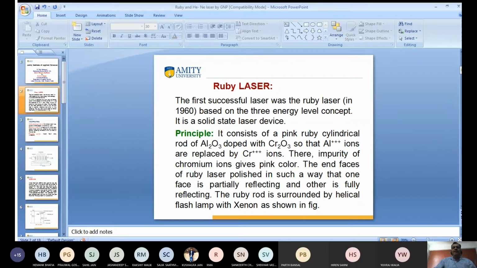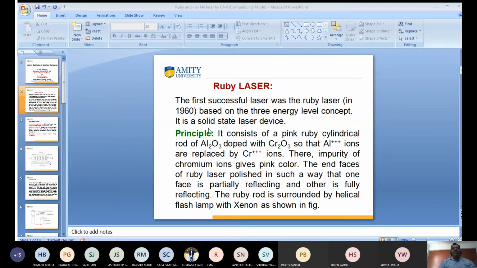So I am talking about the ruby laser. We are discussing two lasers, ruby laser and helium neon laser. Ruby laser is a 3 level laser, and helium neon laser is a 4 energy level laser. So I am talking about the ruby laser. What is ruby laser? It was successfully run in 1960, and it is based on 3 energy levels, and it is known as a solid state laser device.